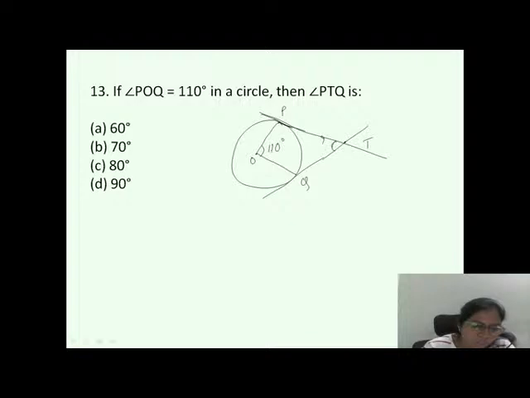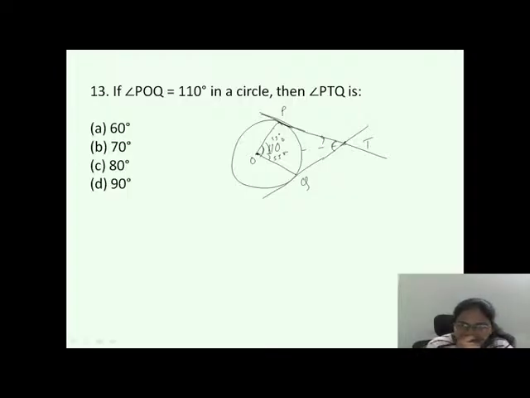See, now what you have to do is, angle at the center, how much they have given? 110 degrees they have given. Okay. Now I'm constructing one line. I'm dividing this. So this will become 110 by 2. This will become 55 degrees and this also will become 55 degrees.